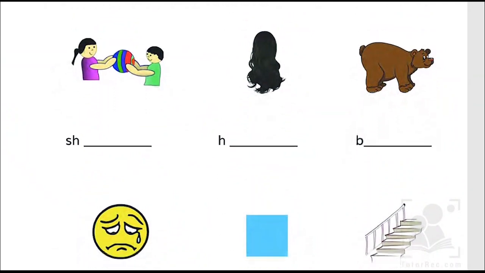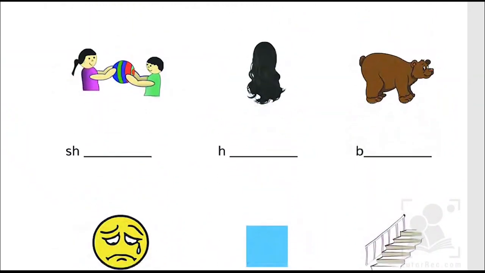Rest we have some more pictures. Share, S-H-A-R-E, share. Hair, H-A-I-R, hair. Bear, B-E-A-R, bear.